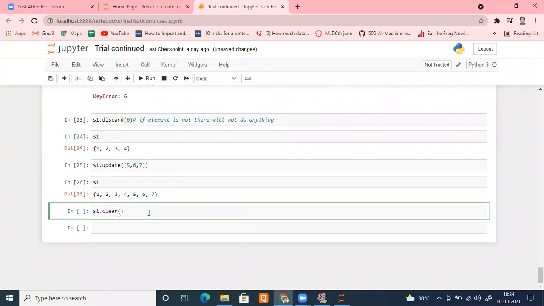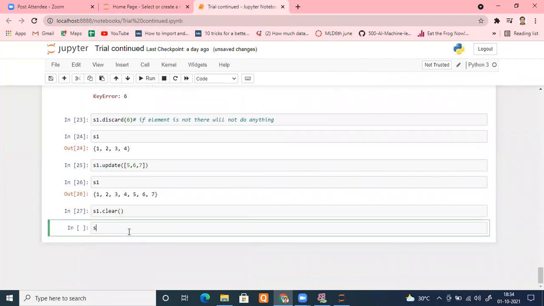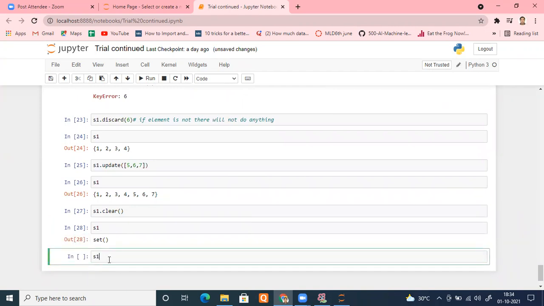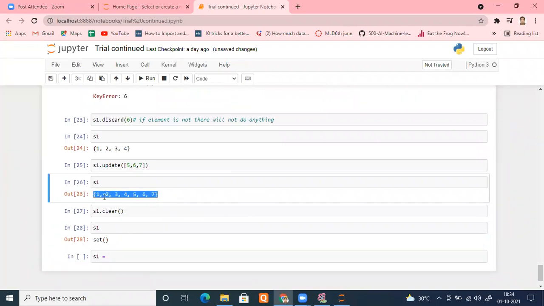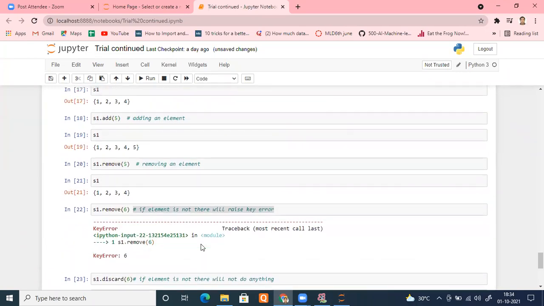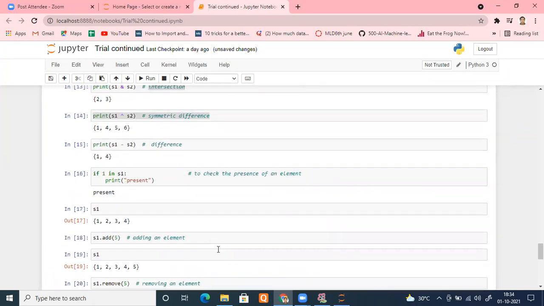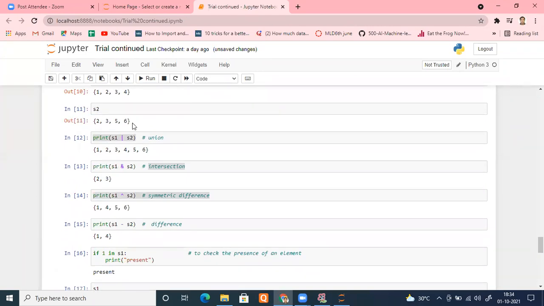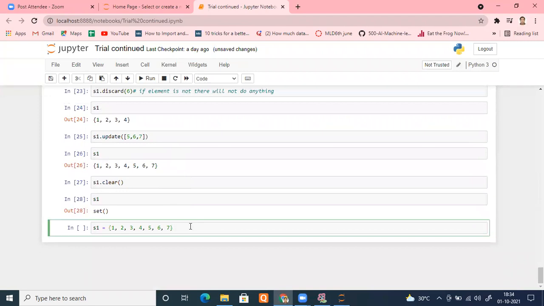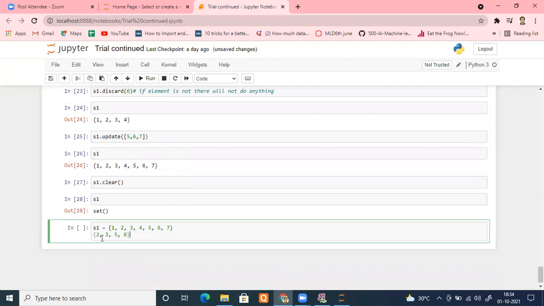So let me run this. Let me check S1 again. S1 is an empty set. Nothing is there. So let me create one more S1 equals, let me copy it from here itself. Okay. And S2 is also there, I guess. We created an S2, 2, 3, 5, 6. Let me take it. Okay, and let me rerun these after creating S1 and S2.